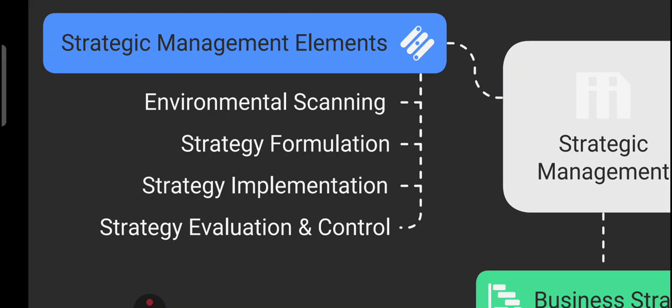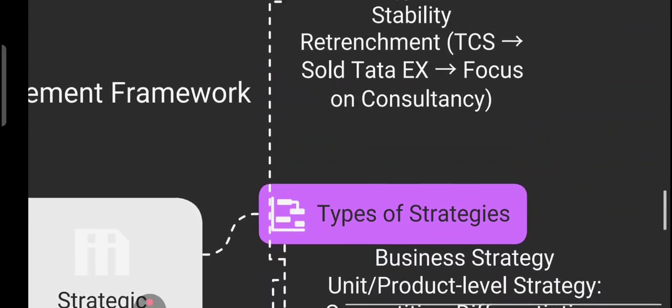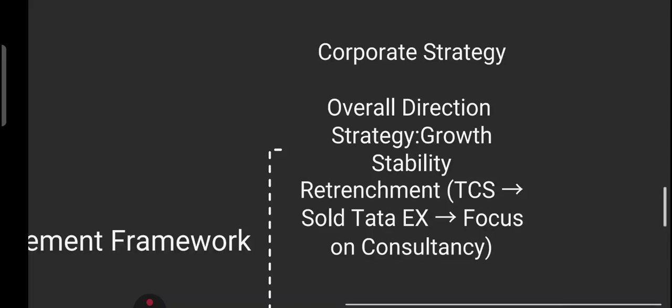Strategy implementation means let's put the plan into action, that means let's implement it. And finally evaluation and control: is it working? If not, let's fix it. So these are the four elements you must know: environmental scanning, strategy formulation, strategy implementation, and monitoring and evaluation. If you look at the types of strategy, we have very important ones. The first type is called corporate strategy.